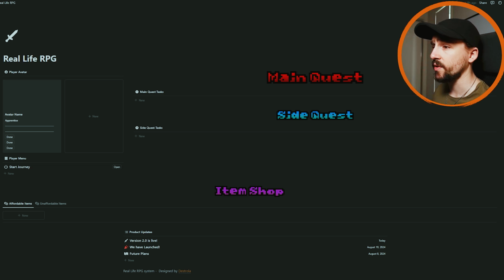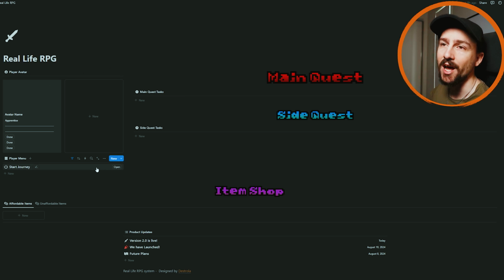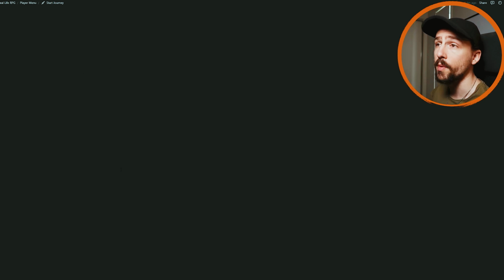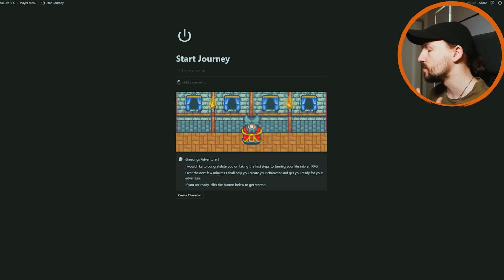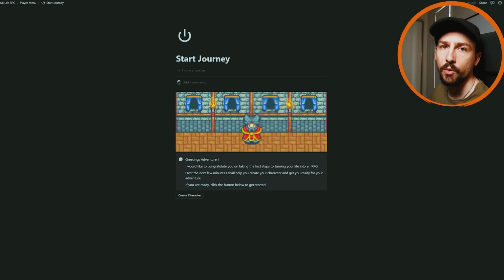When you open this up for the first time, you'll see a very empty space. What you're going to be looking for is this Start Journey button. So if we go through and click the Open button there, what we'll be greeted with is this Start Journey interface. And this is a tutorial that will get you developing your character, creating all your different habits, and show you how the system works.